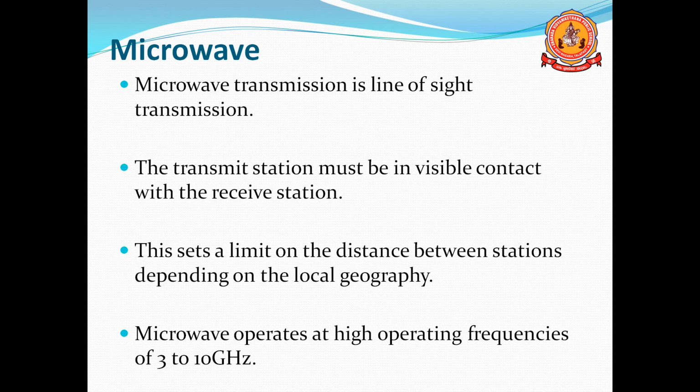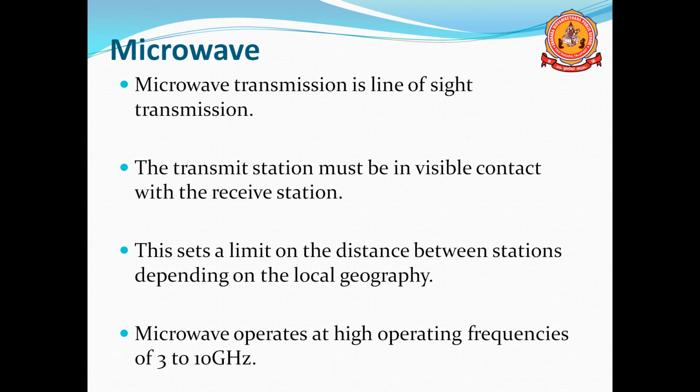If you are using two towers, normally we say two towers are required. If you want to transfer the data from one tower to another tower, the distance that can be covered depends on the geographical nature. Normally, in a hill area the distance should be less, and on a flat surface we can transfer the data over a long distance.